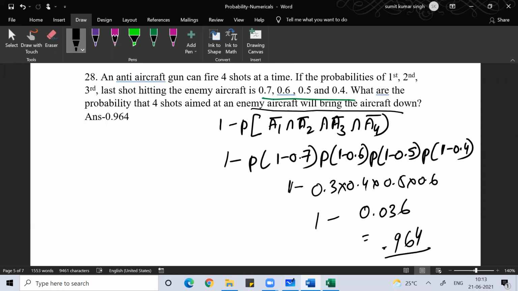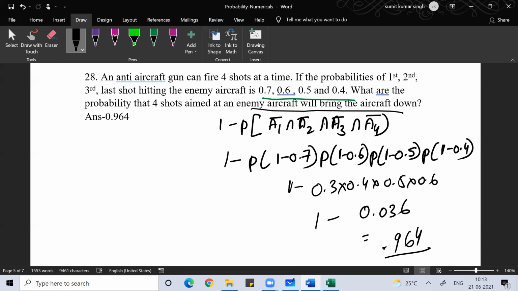So you need to understand, guys, if I ask what is the probability that at most 2 shots hit the target, at most 2 shots means none of the shots hit, plus 1 shot hit, plus any 2 shots hit. For none of the shots hitting, the number of occurrences is 1. One shot hit means 4C1, out of 4 anyone, since they have not defined which one. So you take all 4 scenarios, 4C1, and then 2 shots hit means 4C2.